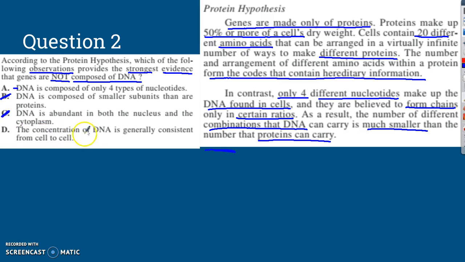And this one says the concentration of DNA is generally consistent from cell to cell. This didn't say anything in the protein hypothesis about that, so it must be A, the DNA is composed of only 4 types of nucleotides. We know now that the nucleotides actually form those amino acids. They help to code for those amino acids. So we know that there are lots of other chains like that. But that is question 2. DNA is composed of only 4 types of nucleotides.